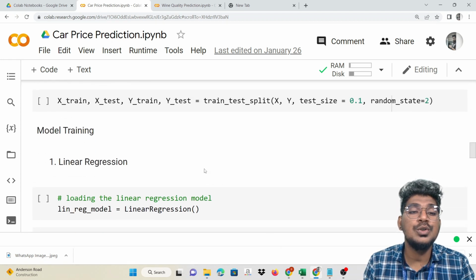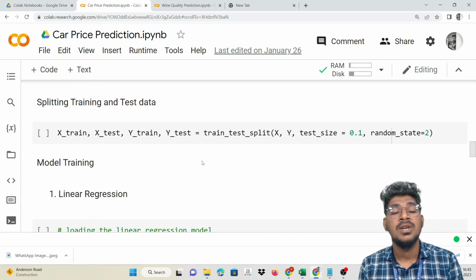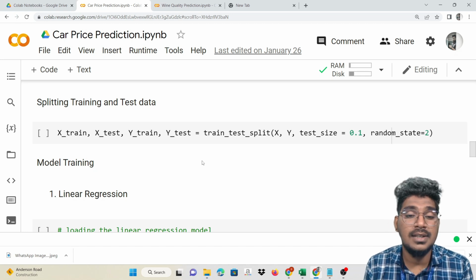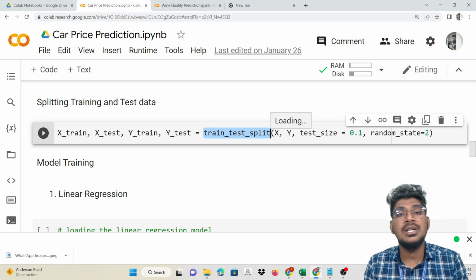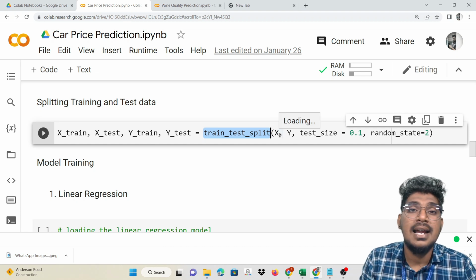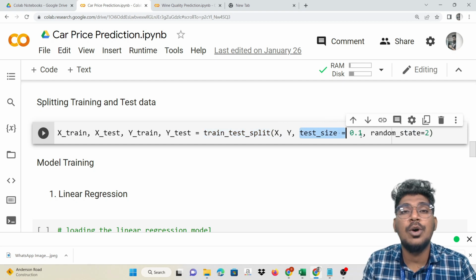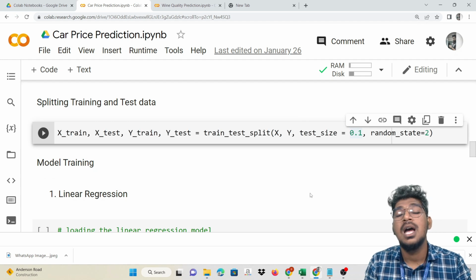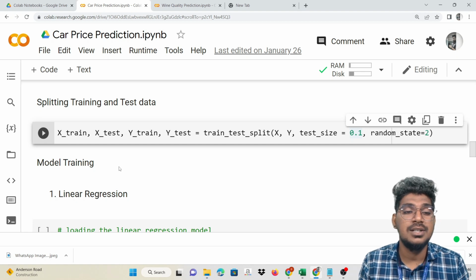Now we are going to split the training data as well as the testing data. How can we make it? With the help of the train test split function, passing into the parentheses the independent data as well as the dependent data. The test size will be 0.1. Here I mentioned 0.1, which means 10% testing and the remaining 90% training. The random state is equal to 2.